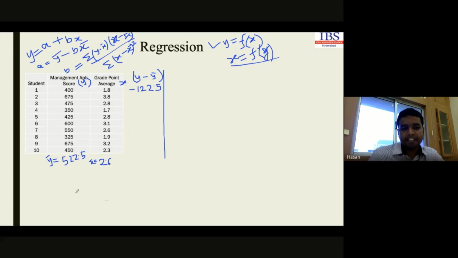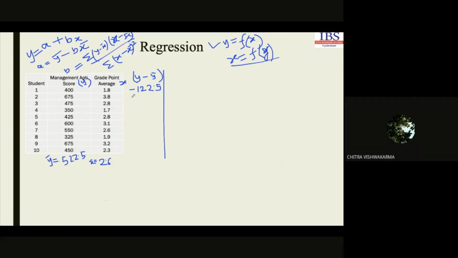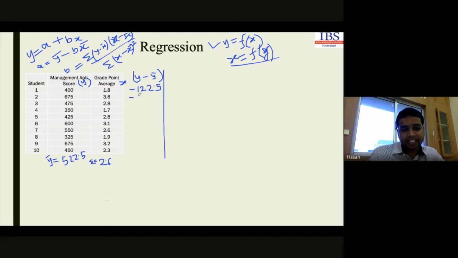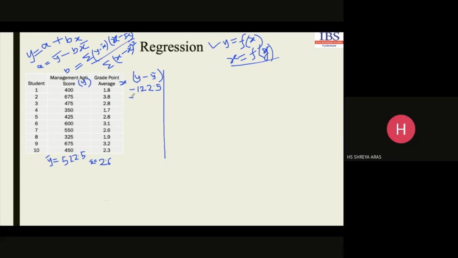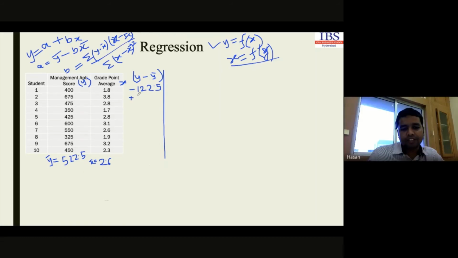Yes, sir. Then what next? Next one? We are doing the same. 152.5. Yes, we are just repeating. Minus or plus? Sorry, plus 152.5. Okay, next.